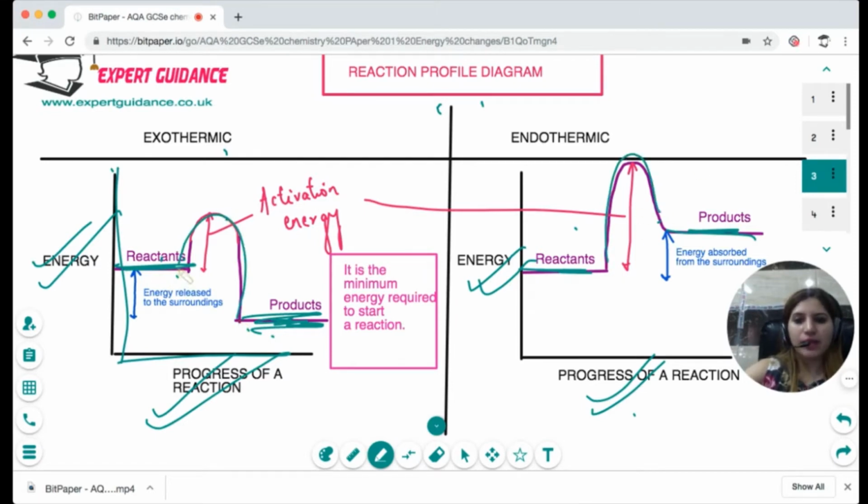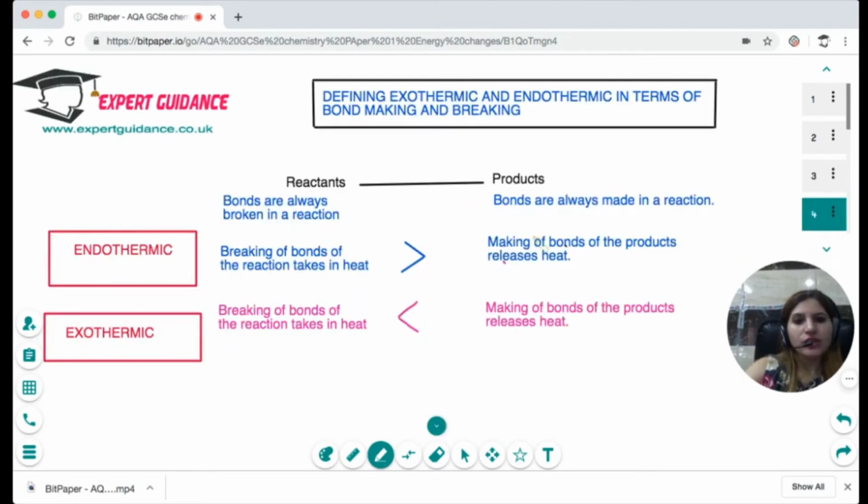This bump, which is the highest point above the energy of the reactants, is the activation energy. You should remember it. This is the minimum energy that every reactant should have to start the reaction. And the difference in the energy of the reactants and products is the heat released or absorbed. In case of an exothermic reaction, the difference in the energy of the reactants and products is the energy released to the surroundings. And in case of an endothermic reaction, this difference is the energy absorbed from the surroundings. Okay, so I hope this is clear to you.